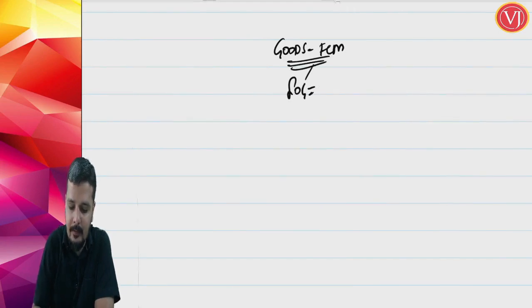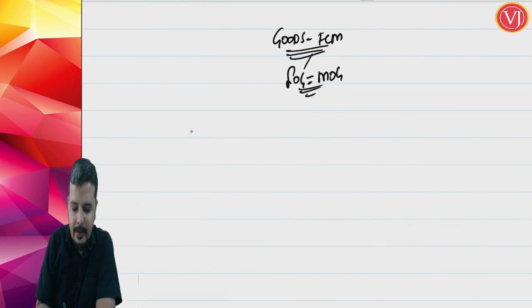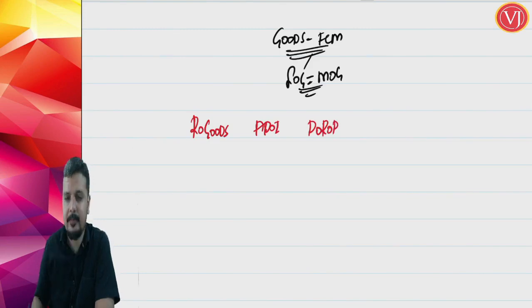So the question will be like this: they will give you the date of removal of goods, actual date of invoice, and date of receipt of payment.